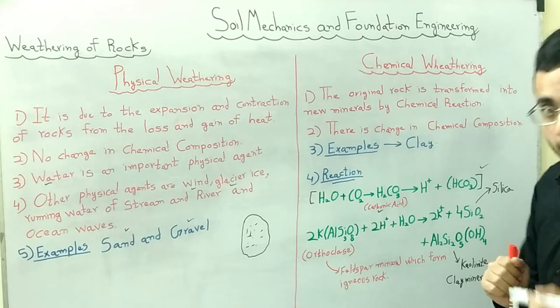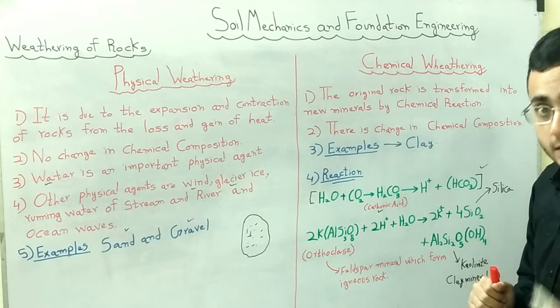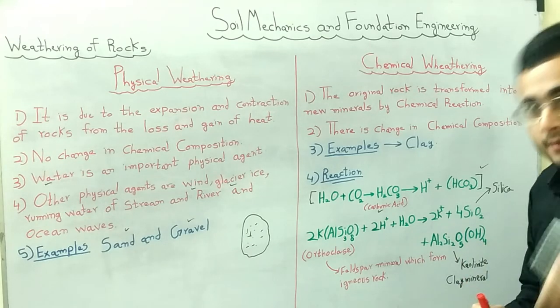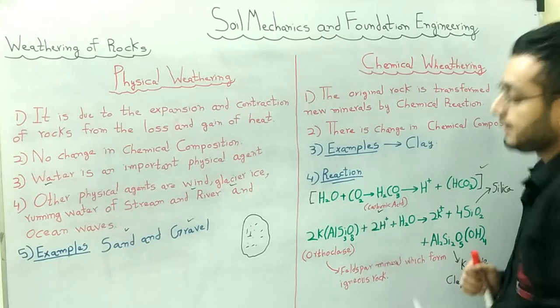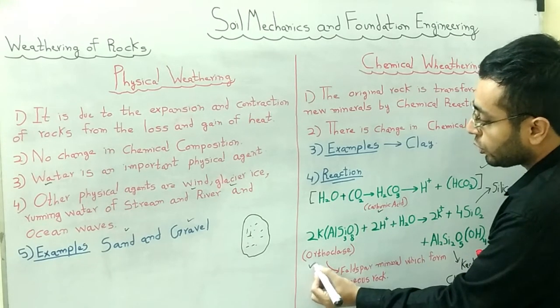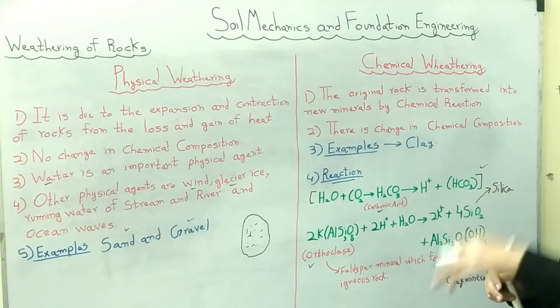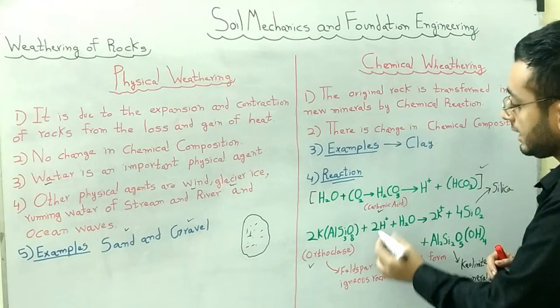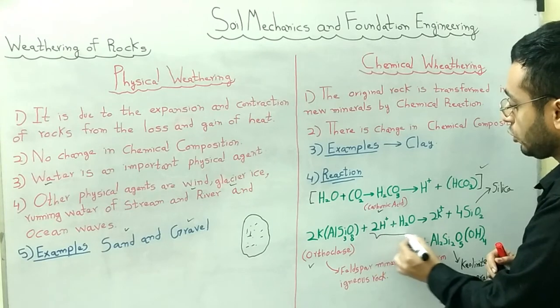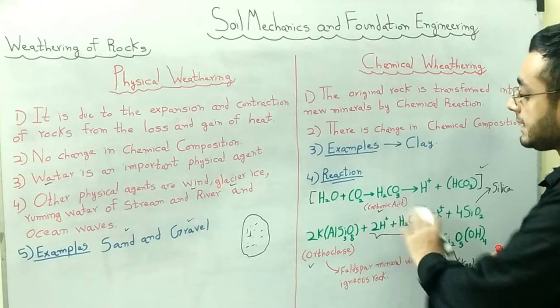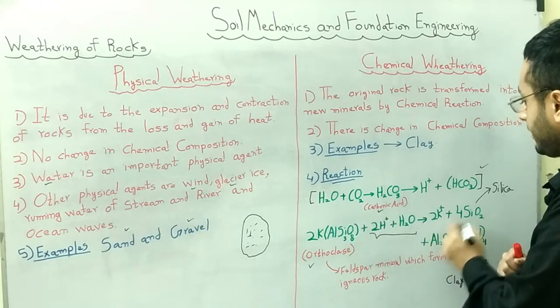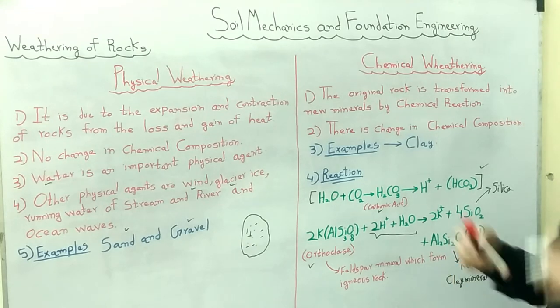So due to chemical weathering, the orthoclase structure changes. Orthoclase's chemical structure changes. How? It is shown in this reaction. First of all, orthoclase is a feldspar mineral which forms igneous rock. Here we consider it as a rock, and when it reacts with 2H plus and water, its chemical structure changes and different minerals are produced.